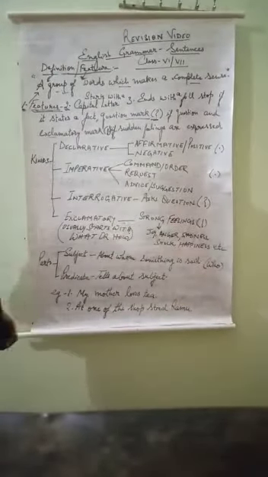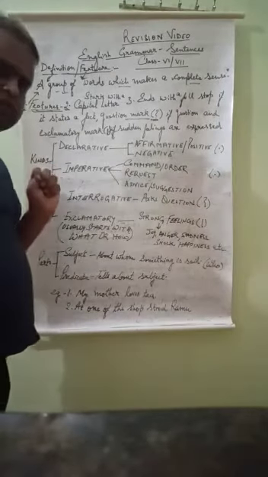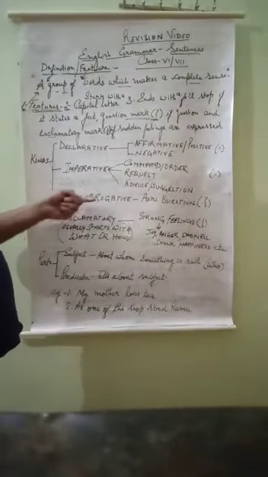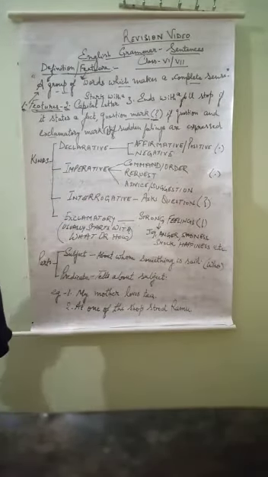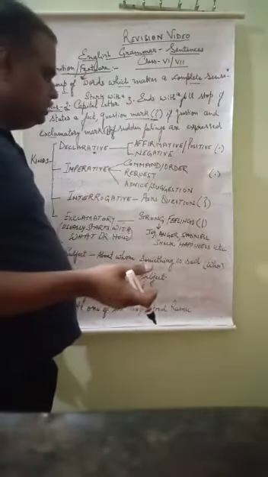Now kinds. What are the kinds of sentences? There are 4 kinds of sentences. First is declarative, second is imperative, third is interrogative, fourth is exclamatory. Declarative means when something is being told, any factual thing is being told.